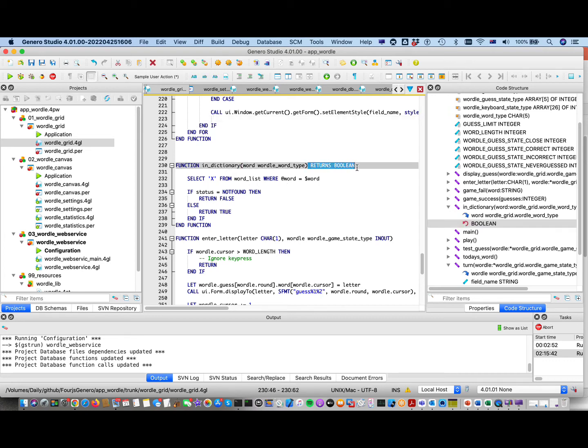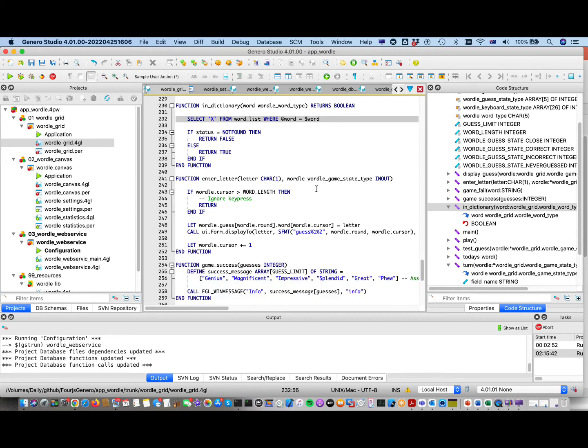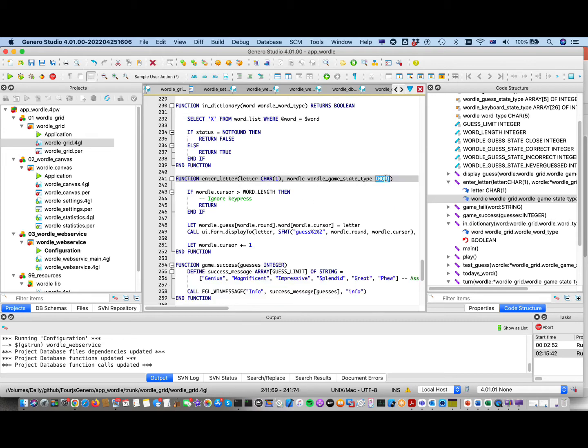Returns. This is one of the things that improves code reliability, because we're explicitly stating that this function is returning a Boolean. So if you attempt to use it without returning a Boolean, you get a warning at compile time rather than at runtime. In out enables us to pass records by reference. So rather than putting a whole record onto the stack, pushing and popping it off, you're able to use in out so that you're only passing a pointer around, putting a pointer on the stack, which improves the performance.